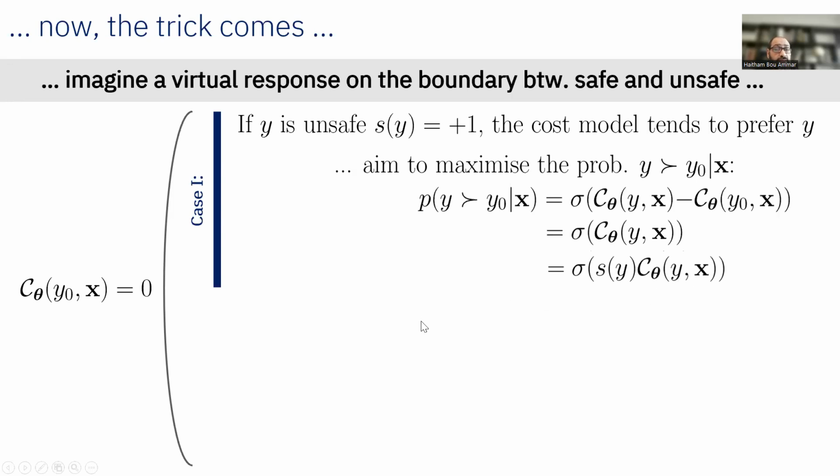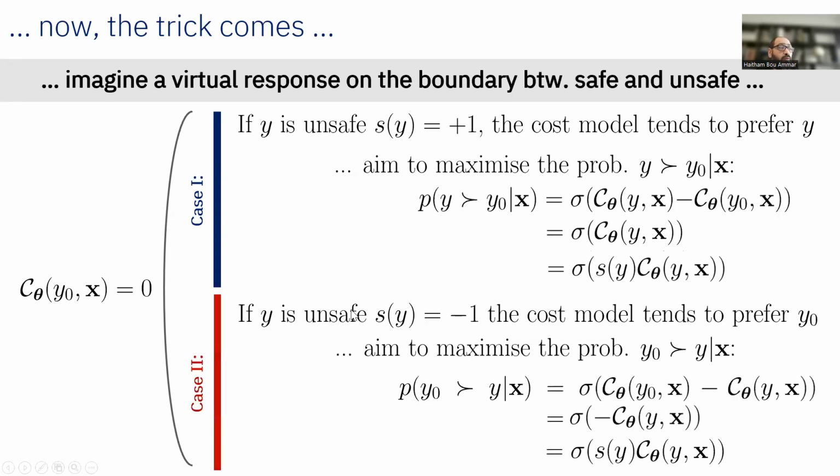But now you can consider the second case where y is actually safe. Sorry, this is a typo. In the second case, it should be if y is safe, not unsafe. This one is unsafe, but now we consider the second case where y is safe. So if y is safe, then s of y is equal to -1. That's by our definition of how we define s of y.